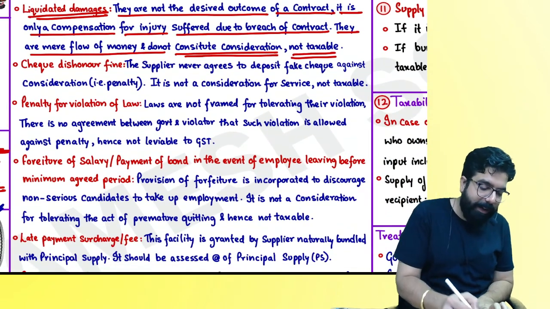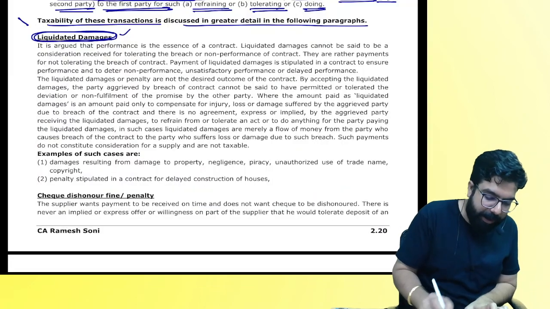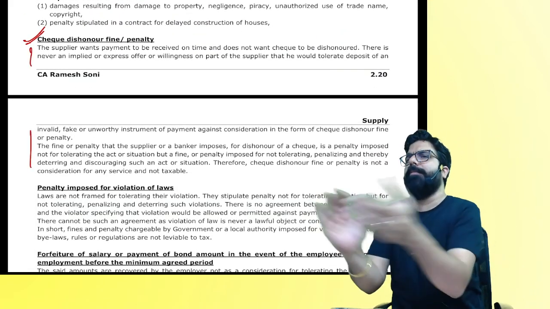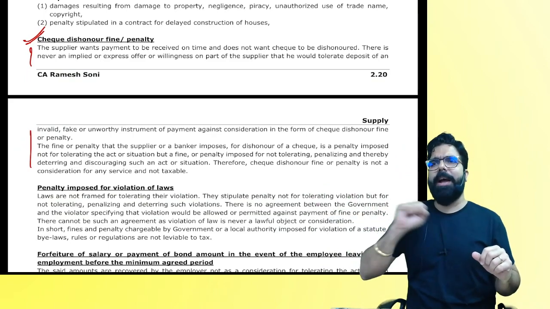Chalo, I'll give you the next example. Cheque dishonor. Everyone over here, all these details, whatever I'm telling, is written over here. Tell me one thing. I am the supplier.